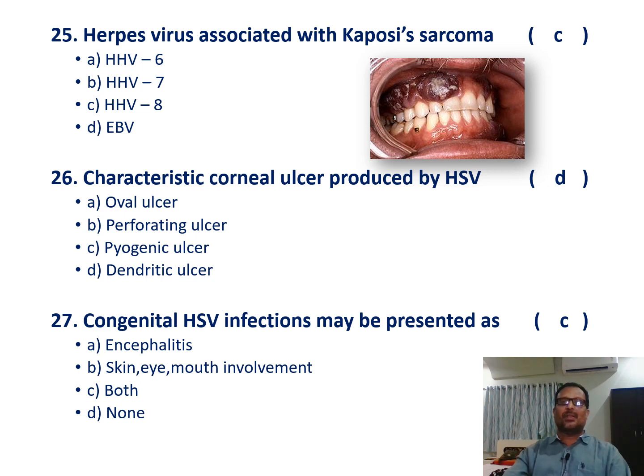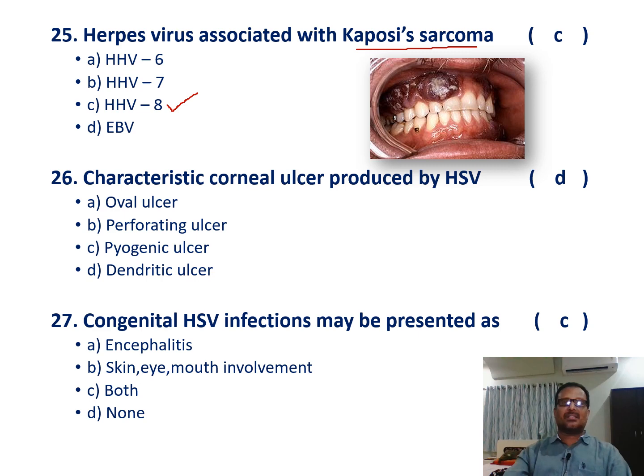This is produced by human herpes virus 8. Types 6 and 7 produce roseola infantum, and Epstein-Barr virus produces other things like nasopharyngeal carcinoma and Burkitt's lymphoma, but not Kaposi's sarcoma. This is produced by human herpes virus 8.